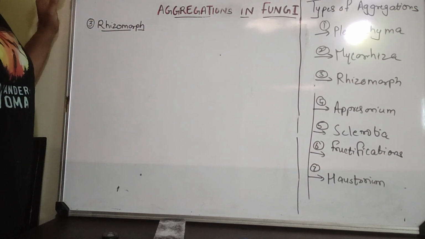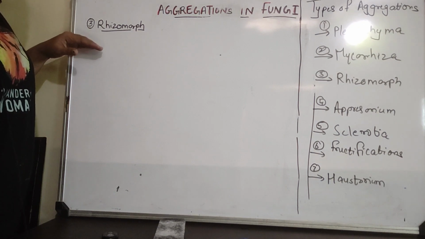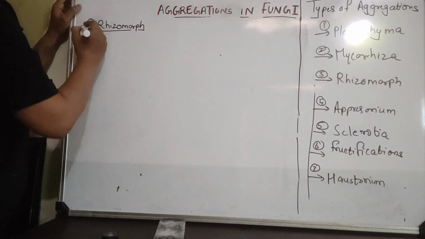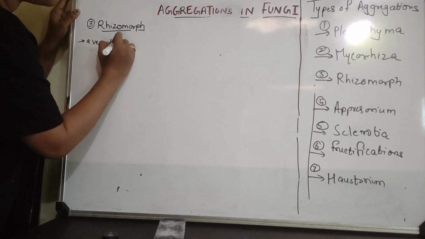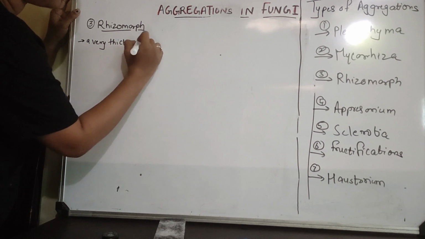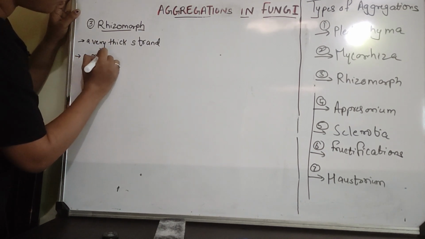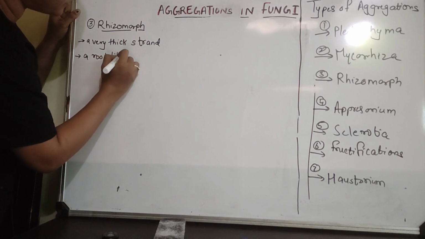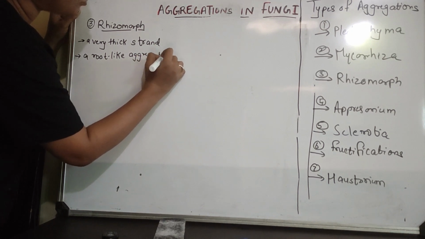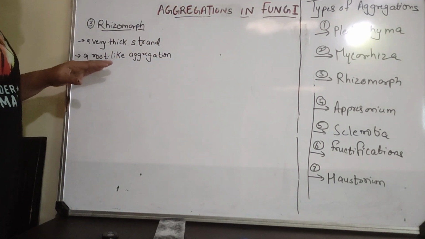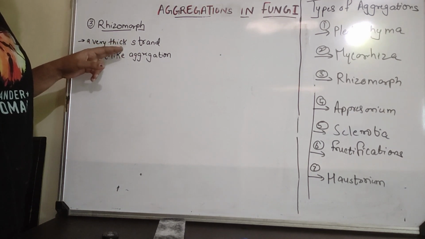right? Now, what is a rhizomorph? Rhizomorph is a very thick strand of root-like aggregations of fungi. So it is a very thick strand and it is a root-like aggregation, right? तो इसका क्या मतलब हुआ कि rhizomorph जो है ये रूट के जैसा दिखता है. This is a root-like aggregation and hence it is a very thick strand.